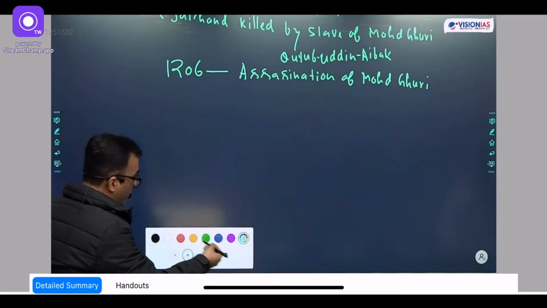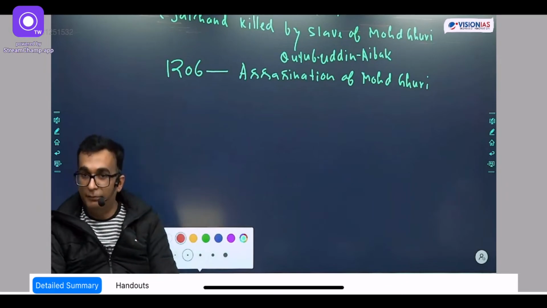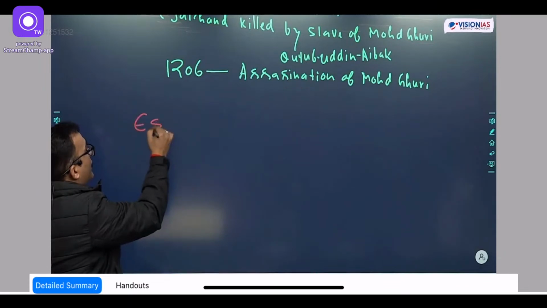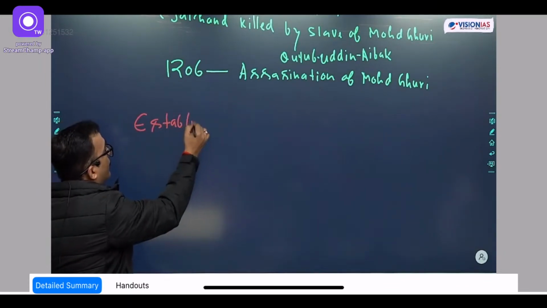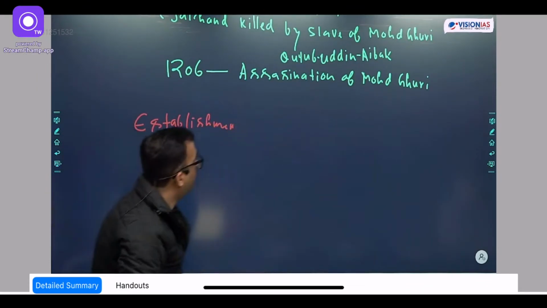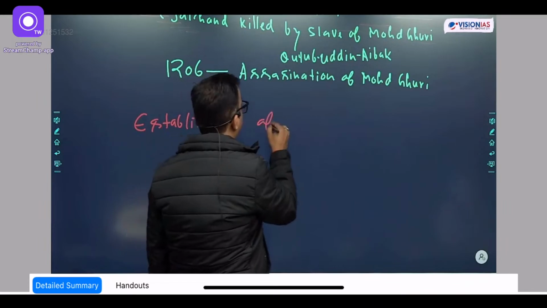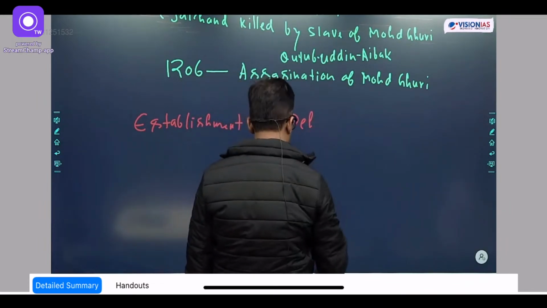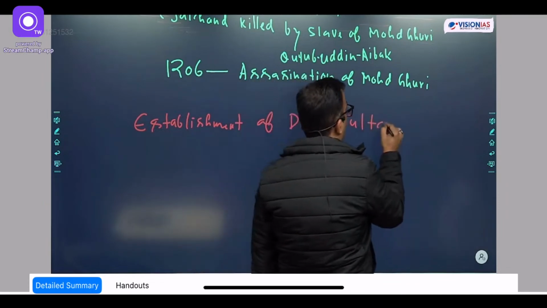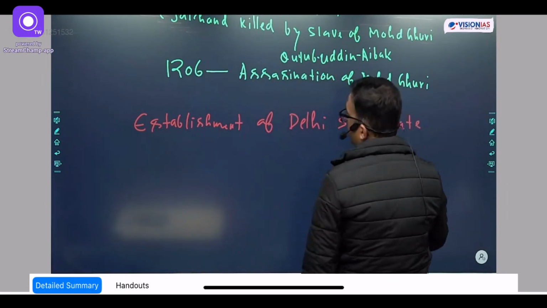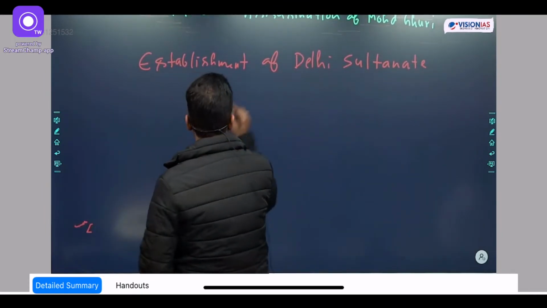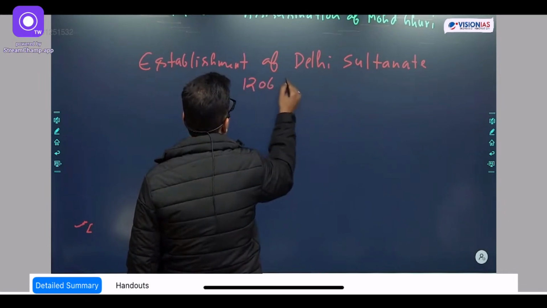Next title. Now formally we are into the medieval period. So medieval age, and that is the establishment of the Delhi Sultanate. Establishment of Delhi Sultanate, 1206 AD.